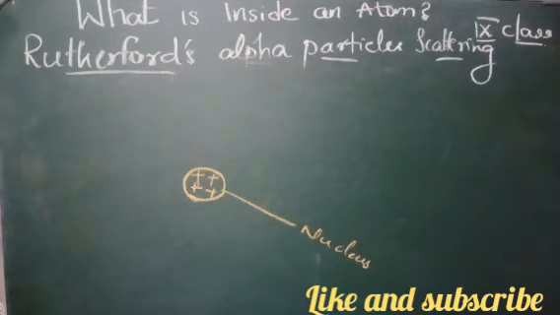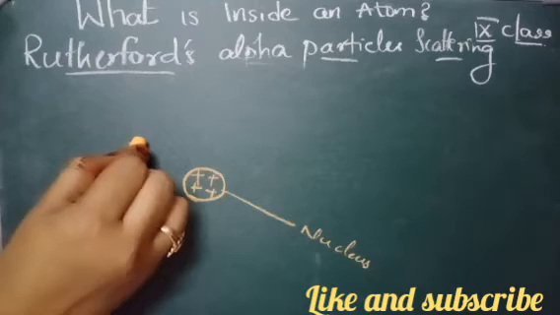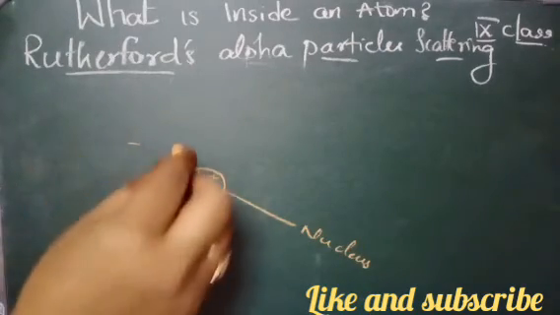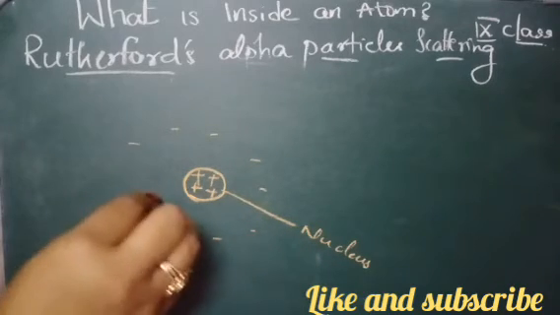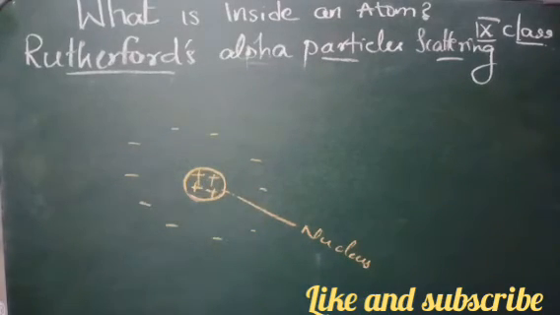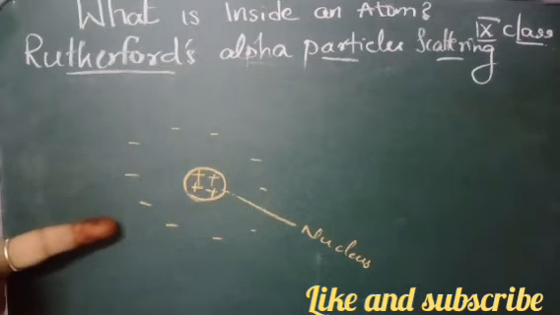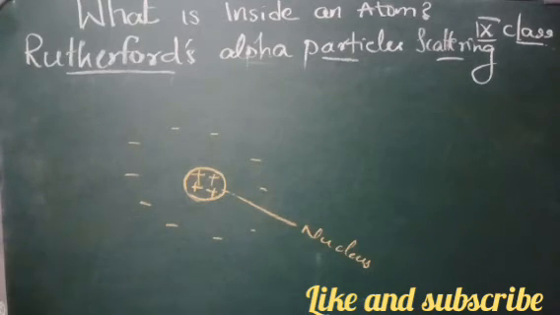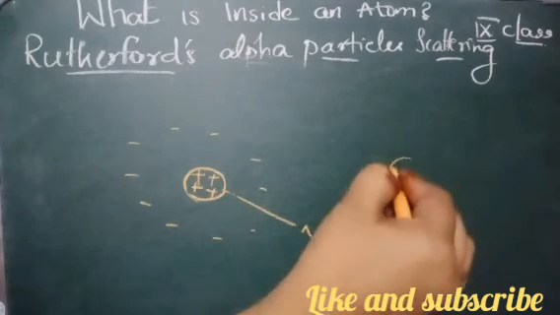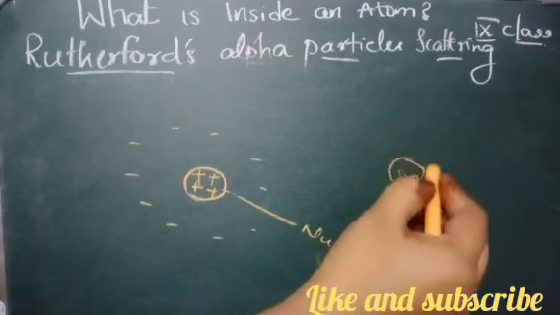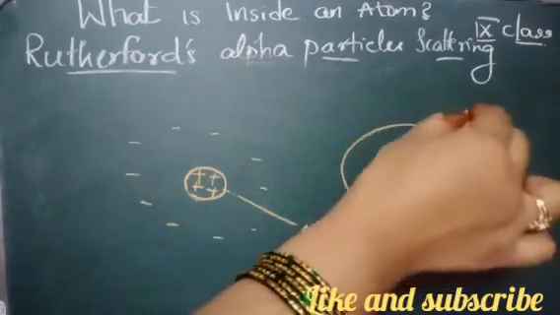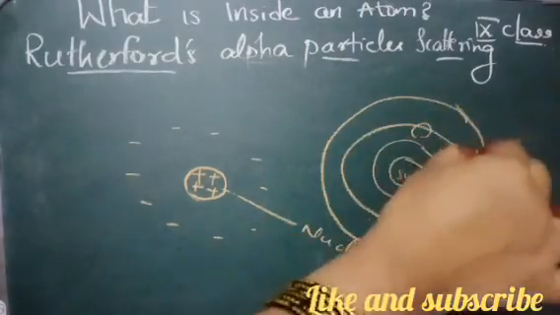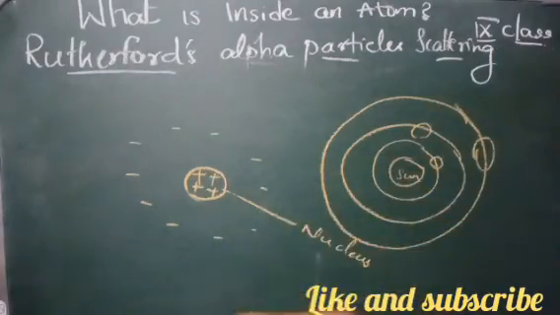He also proposed that negatively charged electrons revolve around the nucleus in well-defined orbits. Rutherford's model is sometimes referred to as the planetary model, like how the sun is in the center and all the planets revolve around the sun in defined orbits, in their fixed positions.